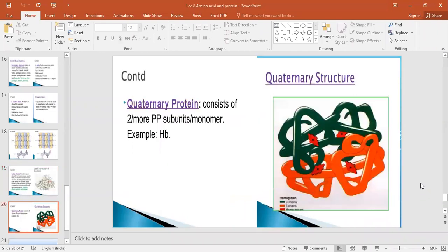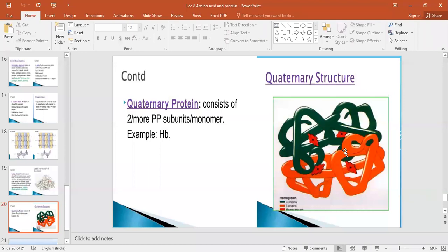Next one, the final one, is the quaternary structure of the protein. Quaternary means 4. It consists of 2 or more polypeptide subunits. Two or more polypeptide chains come together and are joined by different kinds of bonds. Then it is the quaternary structure of the protein, and this is the final structure of the protein. When the protein achieves this quaternary structure, then you can call it a final protein.